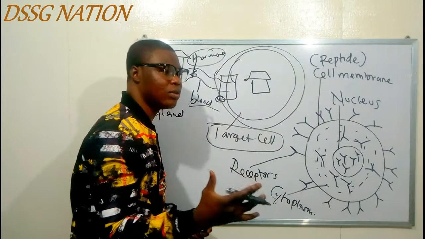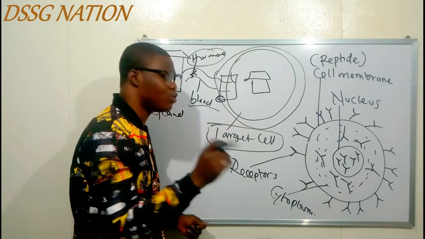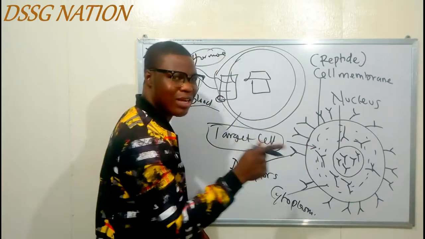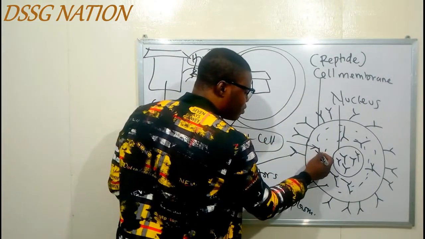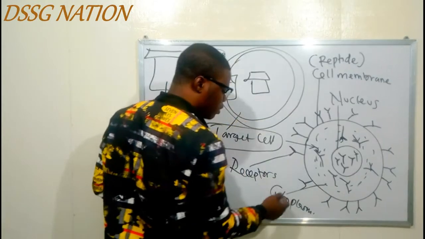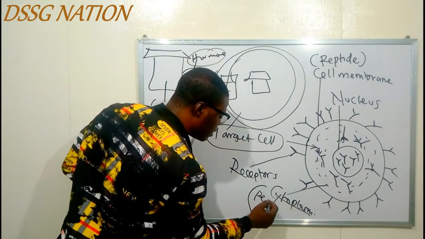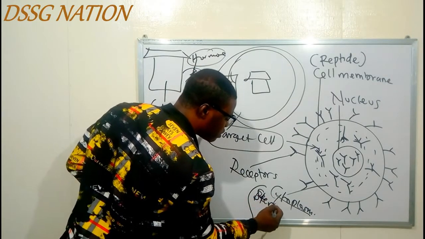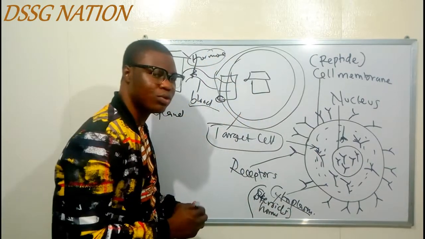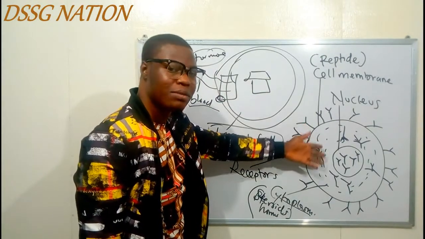I said the second one is the steroid hormone. The steroid hormones enter into the cell membrane, just like a postman entering into the house. They enter into the cell membrane and then bind on the what? On the receptors in the cytoplasm. So the receptors in the cytoplasm are meant for the steroid hormone. The steroid hormone, your gonadotrophin, they bind with the receptors in the cytoplasm.